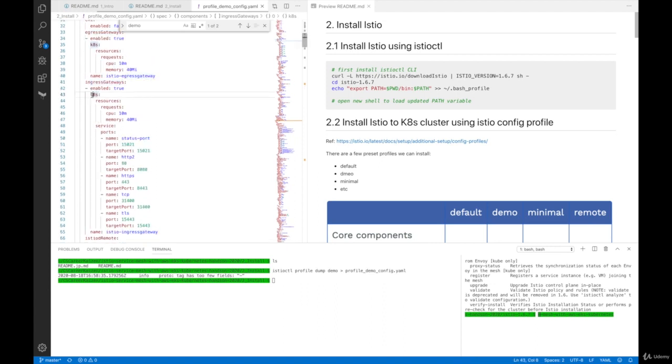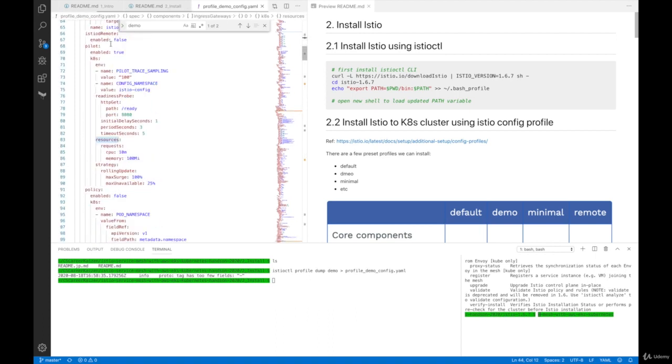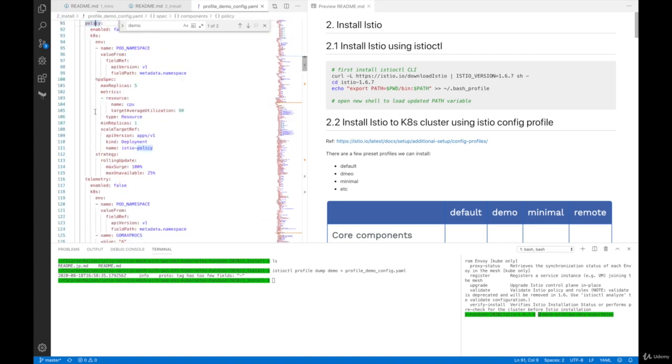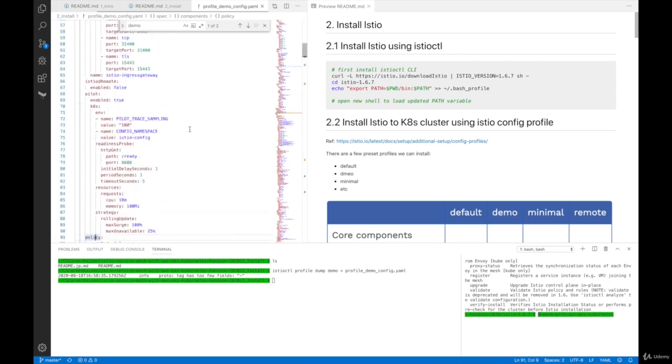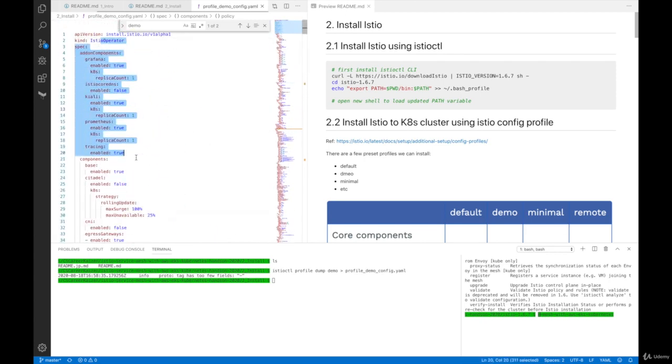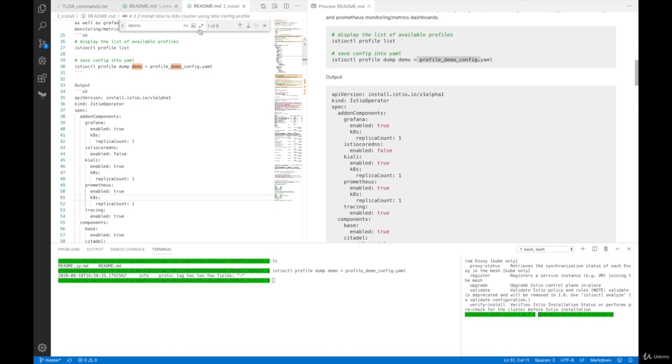And here under Kubernetes, k8s, this is the map. Anything under this Kubernetes map is compatible with the Kubernetes native objects YAML file. So you see things like resources, requests, service, ports, and so on. These are service and pod configuration. You scroll down, you see pilot, policy, and a whole bunch of stuff. But what we're essentially going to do is install Istio using this configuration. We can do that by simply referring to the profile name called demo.